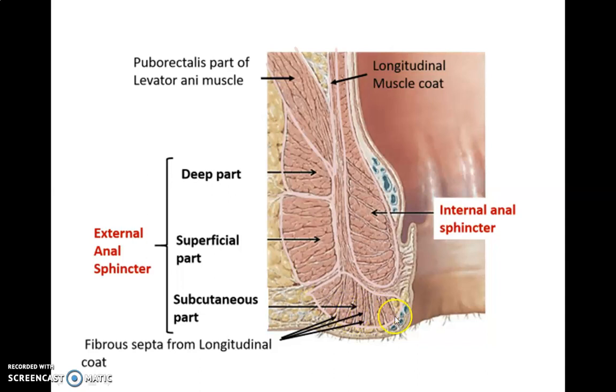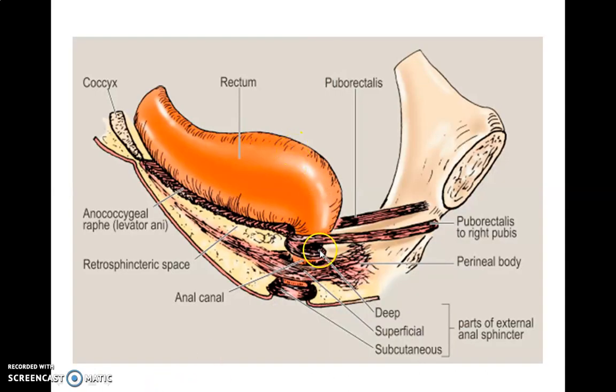It has no bony attachment and it is traversed by fibrous septa of the longitudinal muscle coat. These are the fibrous septa. Now we will see the other parts of the sphincter ani. This is the superficial part and this is the deep part. The deep part merges with the puborectalis part of the levator ani. See, the puborectalis part of the levator ani merges with the deep part of the